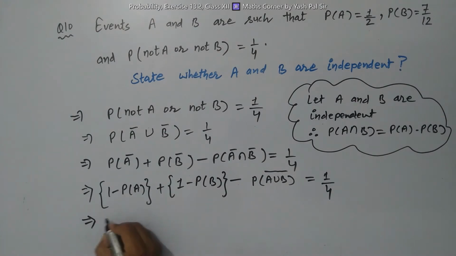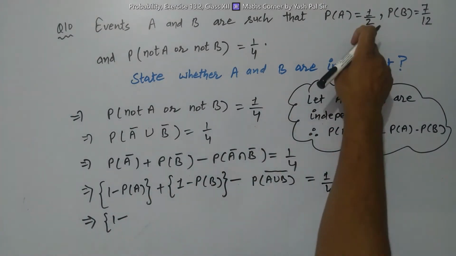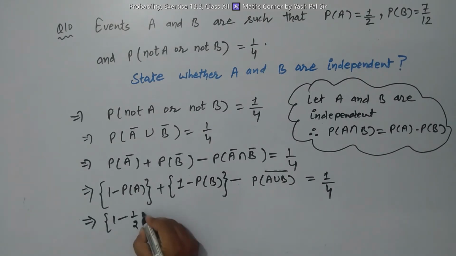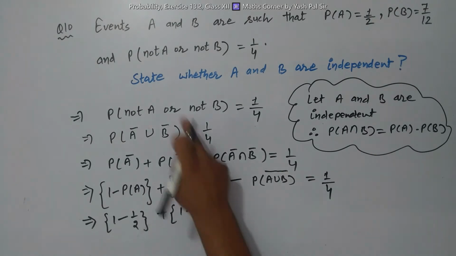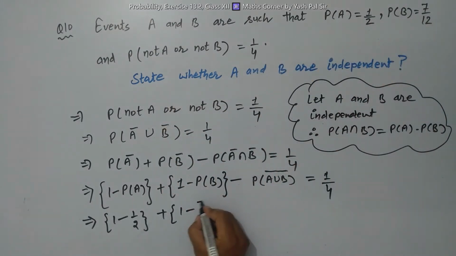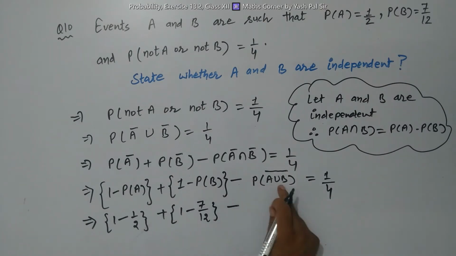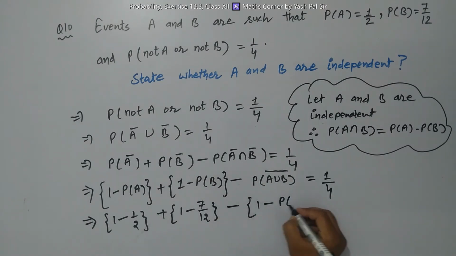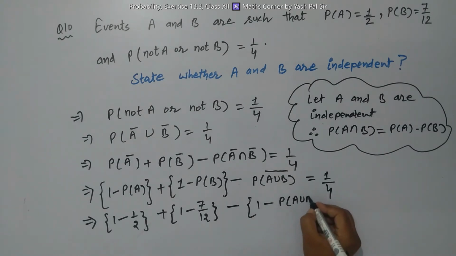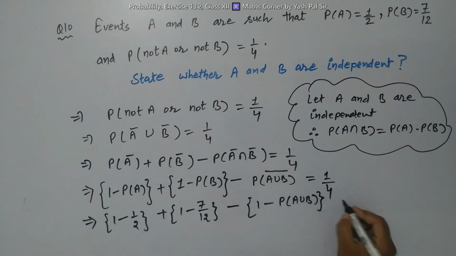So again we substitute the values. 1 minus probability of A is 1 by 2 plus 1 minus probability of B is 7 upon 12 minus, again we apply the rule, 1 minus probability of A union B, right?